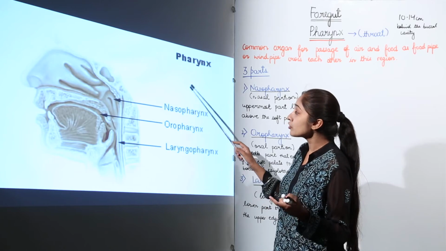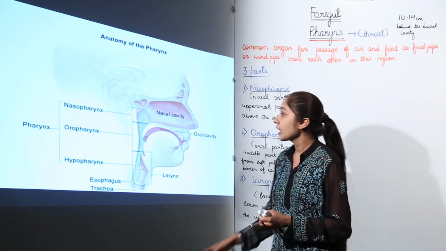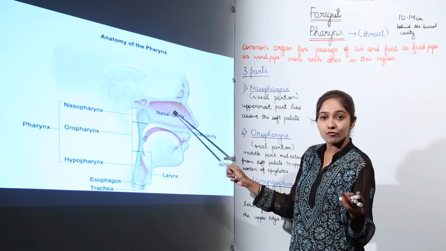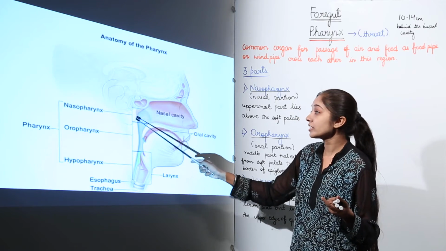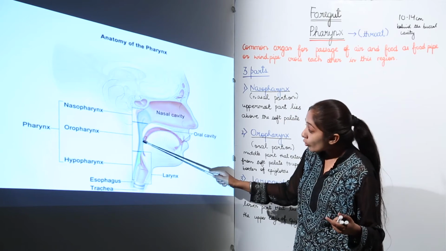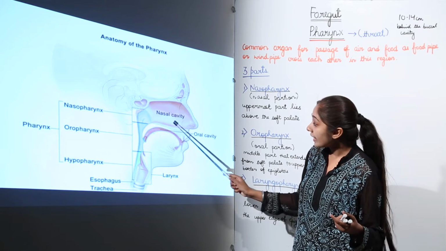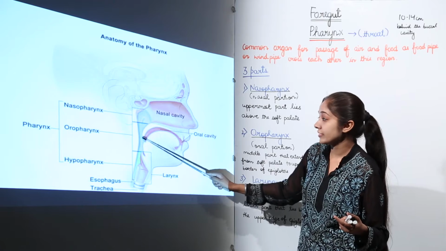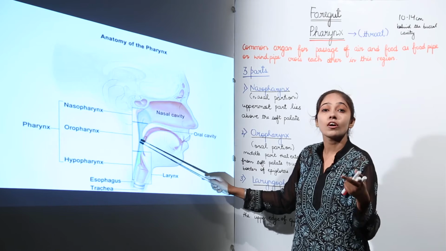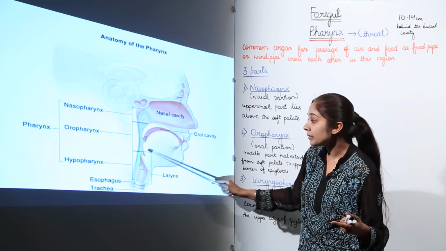Now if we talk about the pharynx as a whole, I'll show you the next image. This is the nasal cavity, right. Behind this nasal cavity we have the nasopharynx region, the upper part of the pharynx. Then we have the oropharynx. You can see that this is the region where the oral cavity and the nasal cavity form a common passage, right. So at this middle part of the pharynx, called oropharynx, the nasal cavity and the oral cavity form a common passage.